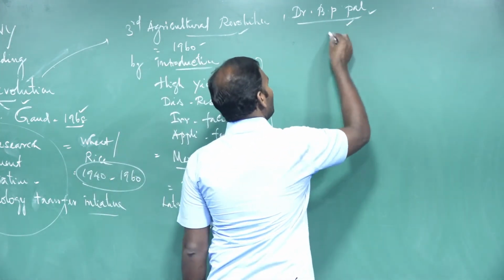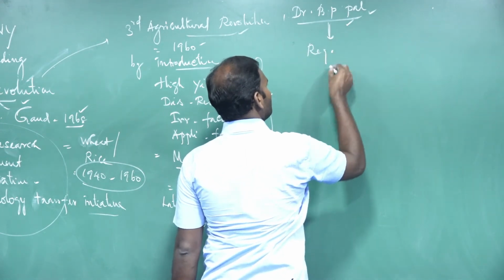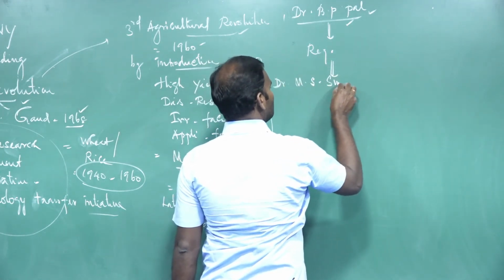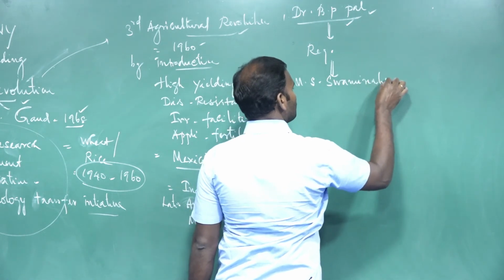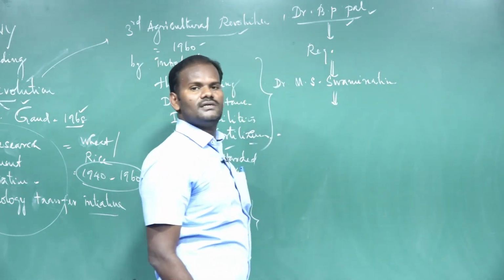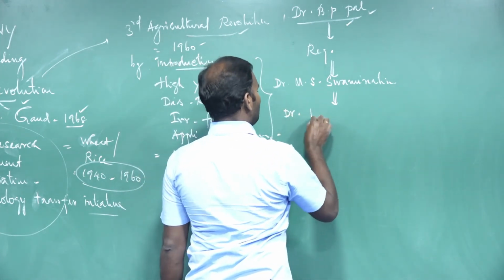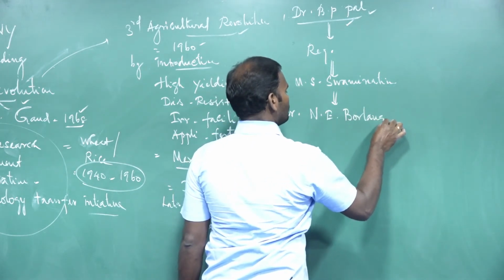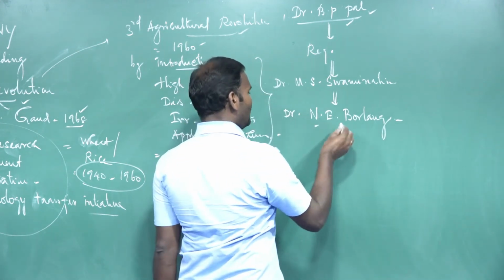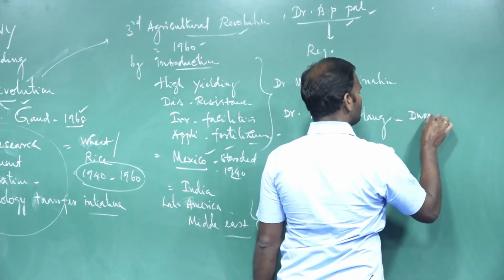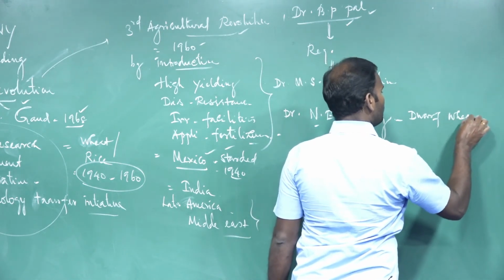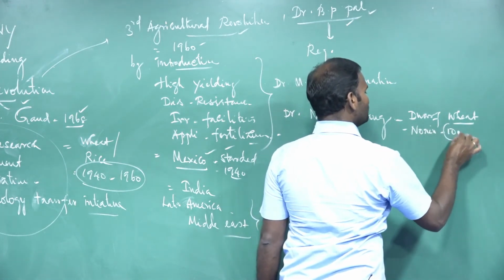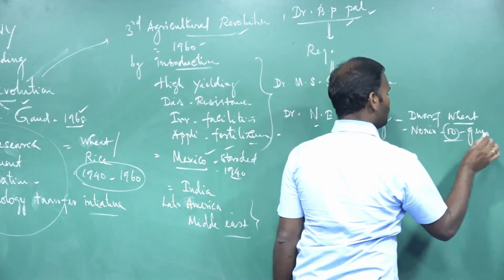He requested Dr. M.S. Swaminathan to arrange Dr. Norman E. Borlaug to visit India to obtain dwarf wheat varieties, because it possesses the Norin 10 gene, a dwarf gene, obtained from Mexico.